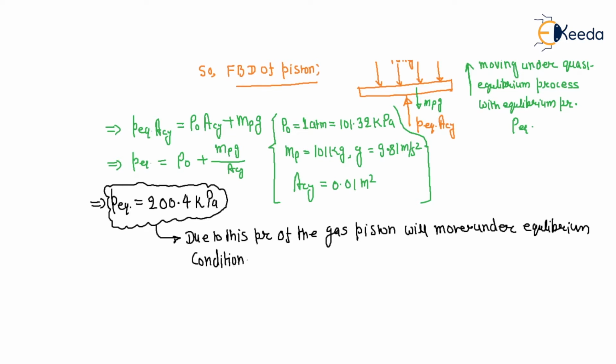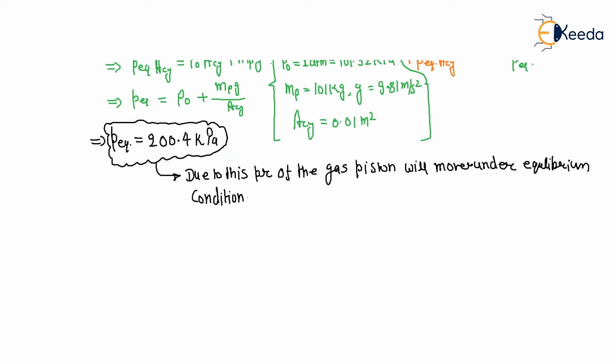Now, from observation, this is very important: P1, the pressure which is calculated, is less than P equilibrium.